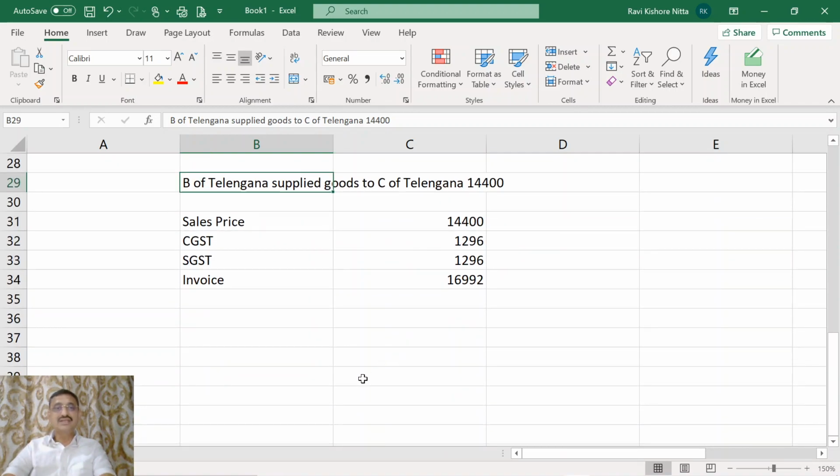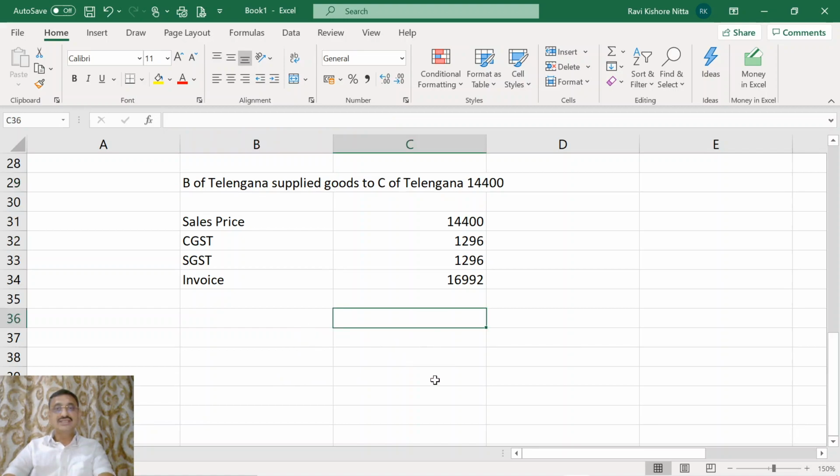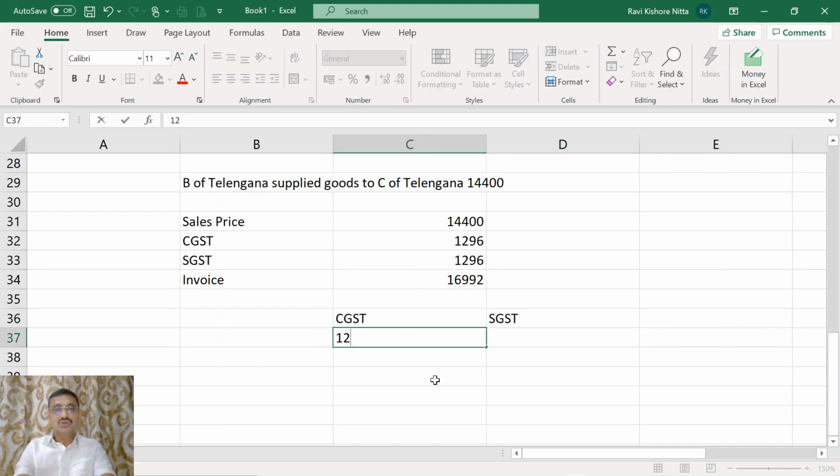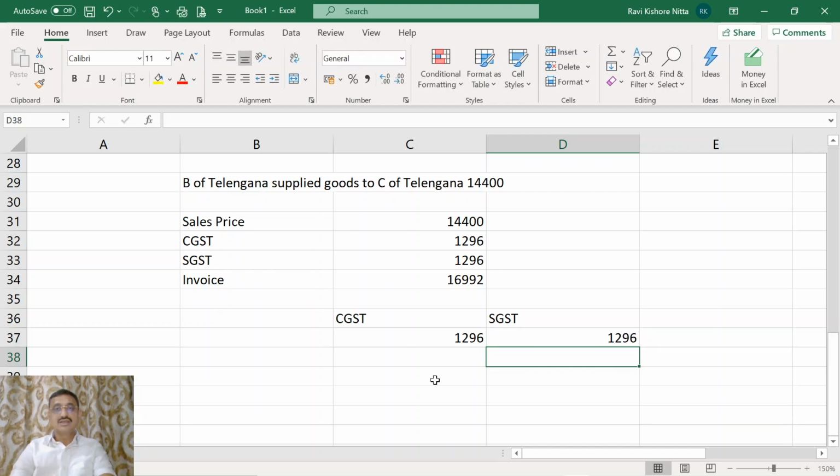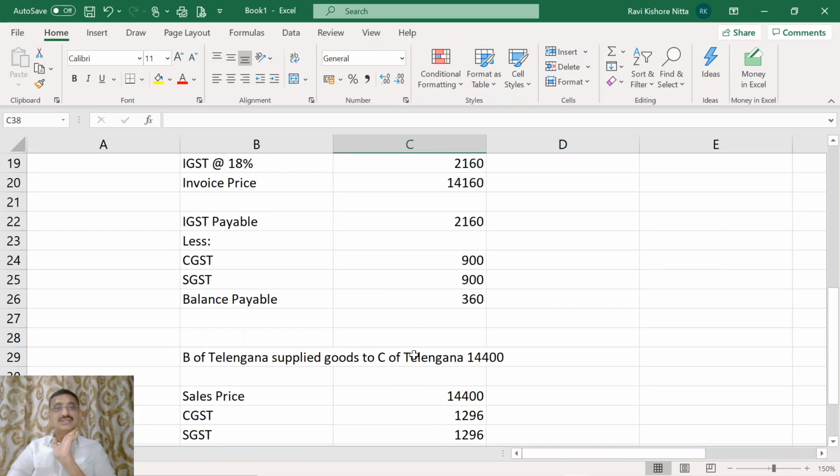Now what will happen is, what is the tax payable here? CGST and SGST. How much is the amount? 1296 and 1296. Now this fellow has an IGST input of rupees 2160. 2160 input he has.